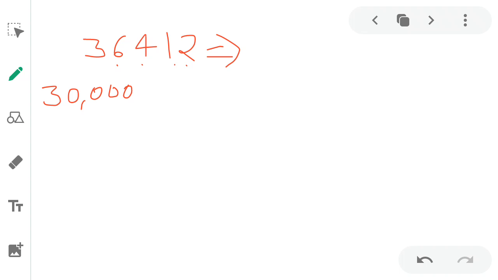Every digit is replaced by a 0 after the digit. Plus, what is the place value of 6? 6000. Here we write 6000. What is the place value of 4? 400. What is the place value of 1? 10's place, 10. What is the place value of 2? 2 is in the 1's place, hence the place value of 2 is 2. In this manner, we can write the expanded form of the numbers.